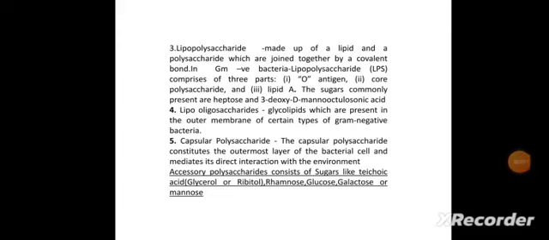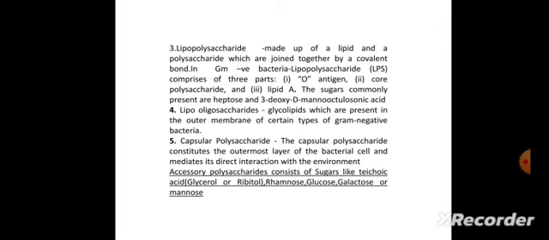Lipopolysaccharide is made up of a lipid and a polysaccharide which are joined together by a covalent bond. In gram-negative bacteria, lipopolysaccharide comprises 3 parts: one is O antigen, the second is core polysaccharide, and the third is lipid A. The sugars commonly present are heptose and 3-deoxy-D-manno-octulosonic acid.